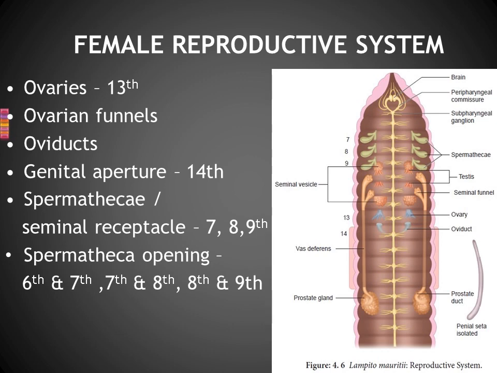The seminal funnel is attached with the testis; the same here, the ovaries are attached with a funnel-like structure. Along with this ovary, marked in blue, is the oviduct. Fine. So a pair of oviducts is there. Clear?